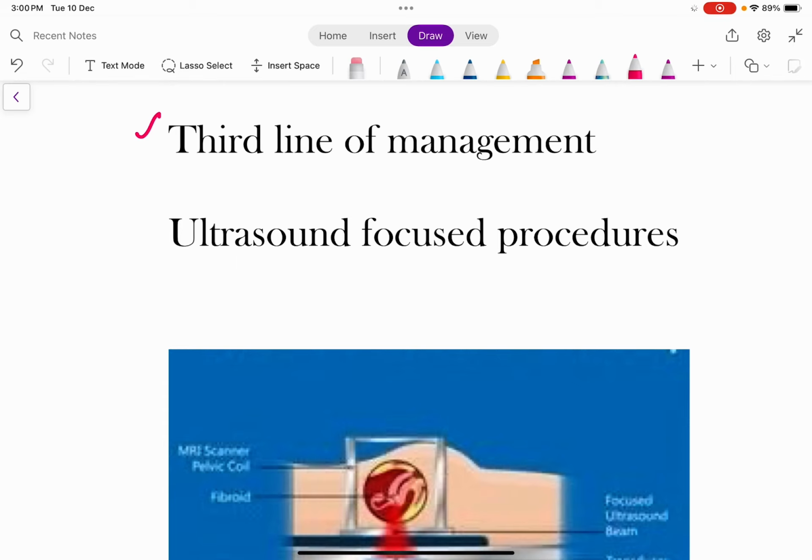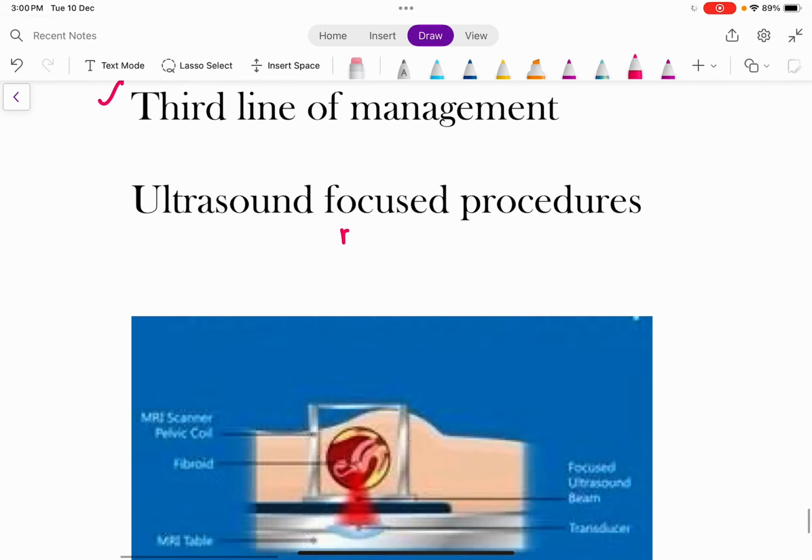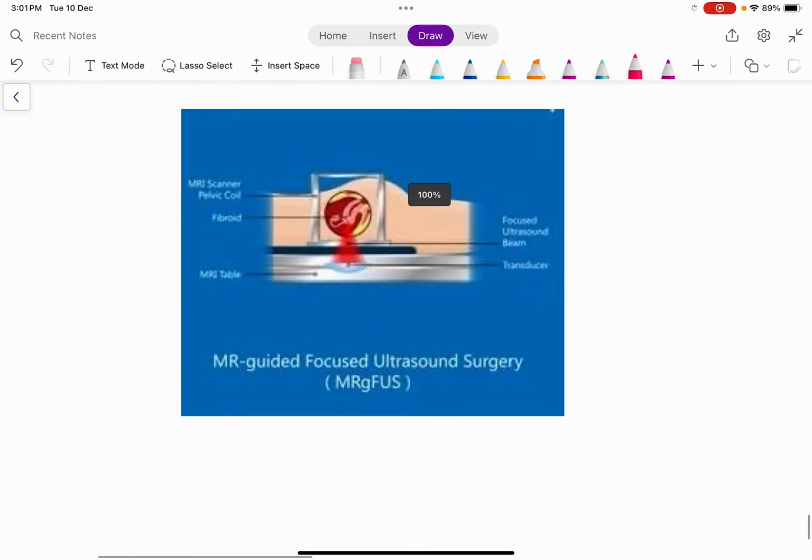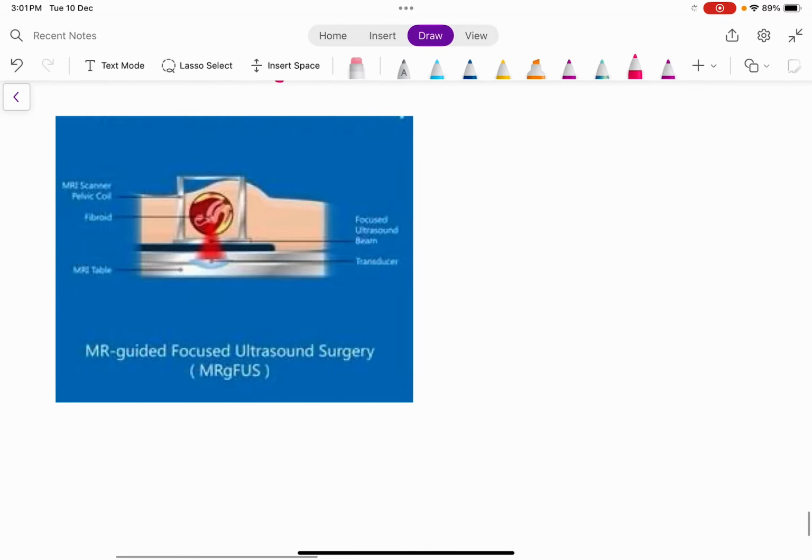What are those? Ultrasound focused procedures. So again, these ultrasound focused procedures are minimally invasive procedures. These are non-surgical procedures. At the same time, these are minimally invasive procedures. So we have two kinds here.